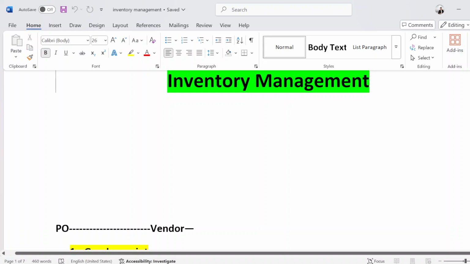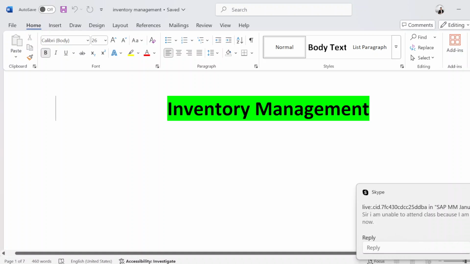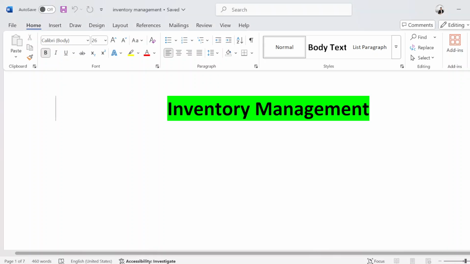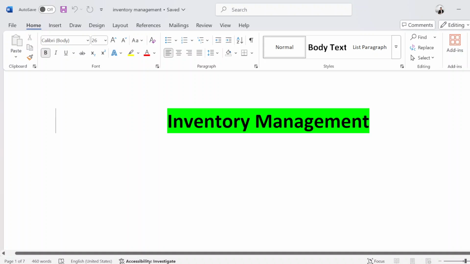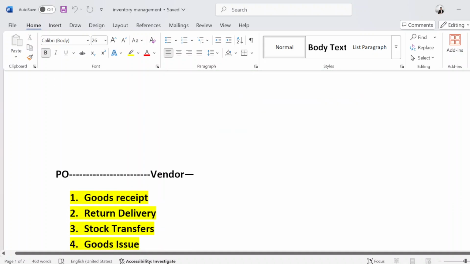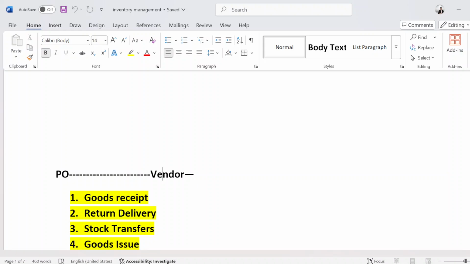So whenever we require to purchase some material or some service, we simply create a PO, a purchase order, and we send it to the vendor. The vendor or supplier sends an acknowledgement for that.